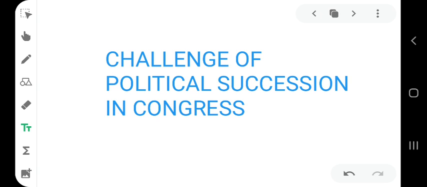But immediately after becoming the Prime Minister, Indira Gandhi had to lead Congress in a general election. The political and economic condition of India was not very favorable for Indira Gandhi. During her time, India's economic condition deteriorated. However, Indira Gandhi succeeded in establishing her control over the party.